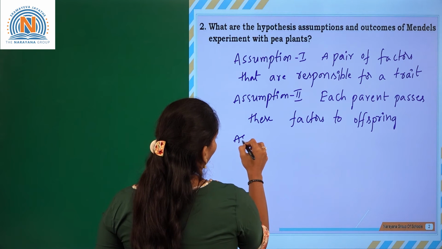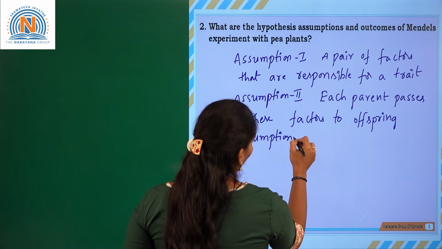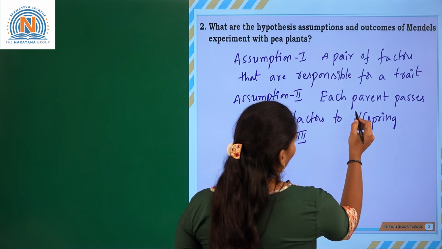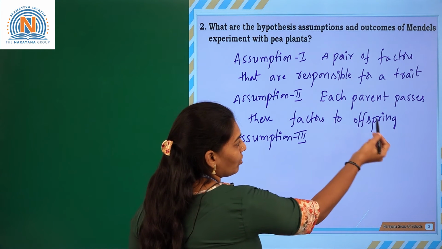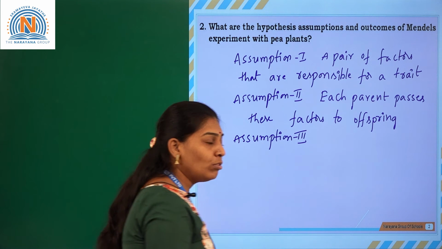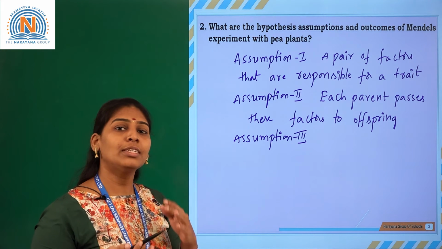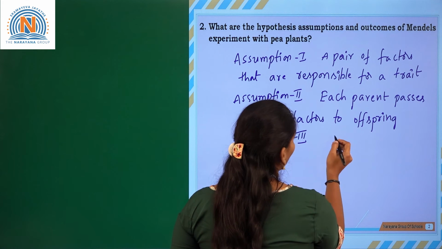Assumption 3: each parent passes factors to the offspring or zygote, and one will appear as dominant over the other. That is assumption 3.